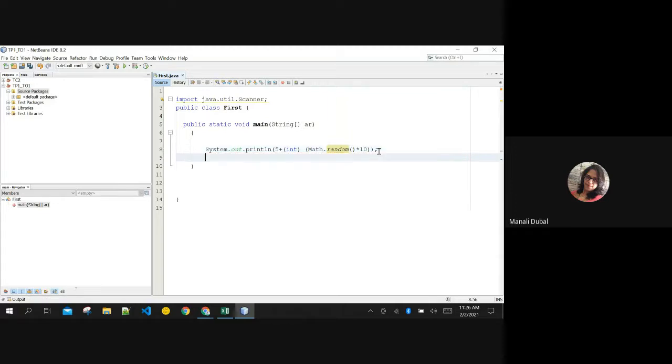Right? Are you getting what we are doing here? Then if this generates 0.2, then 0.2 into 10 will be 2. So 5 plus 2, it can generate 7, right? What is the last value? 0.9. 0.9 into 10 will be 9. So what is 5 plus 9? 14. Are you getting what we are doing here?